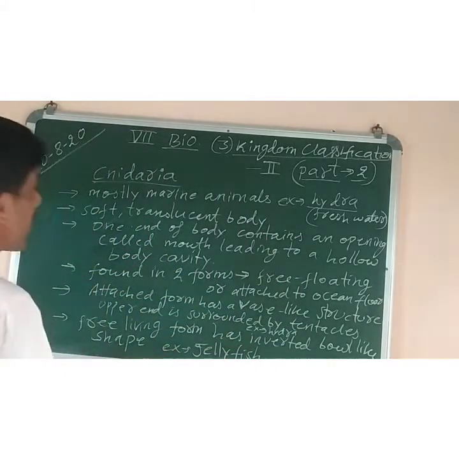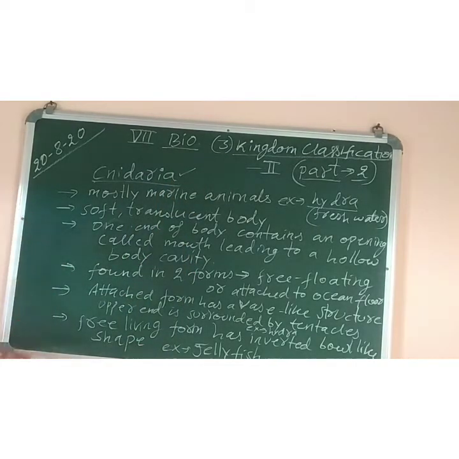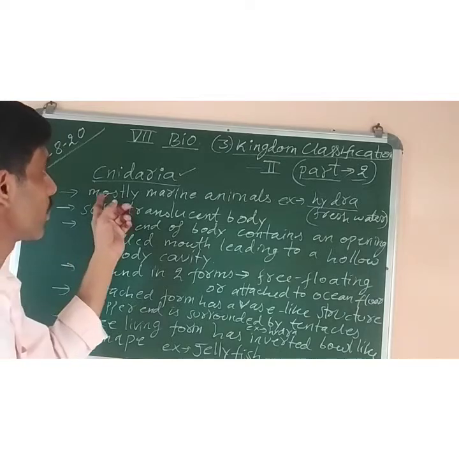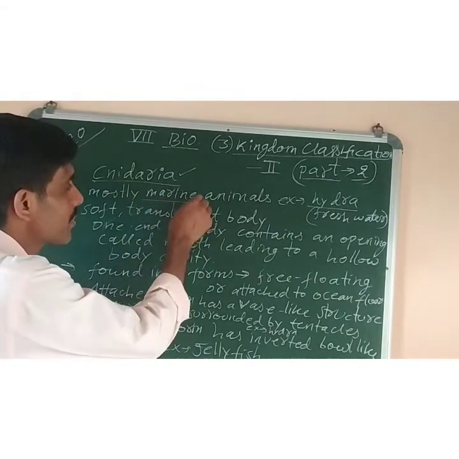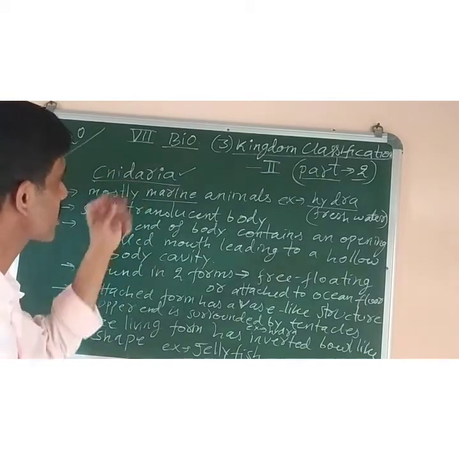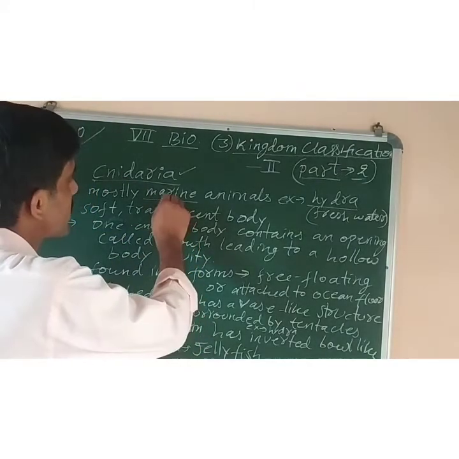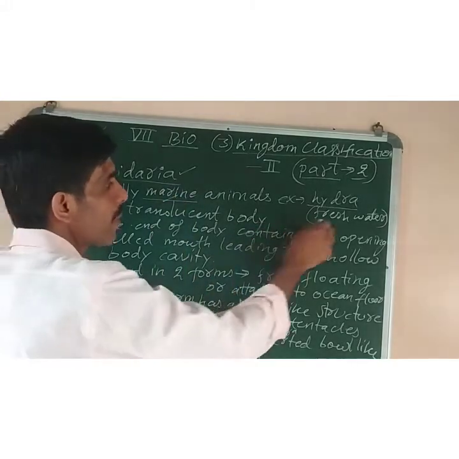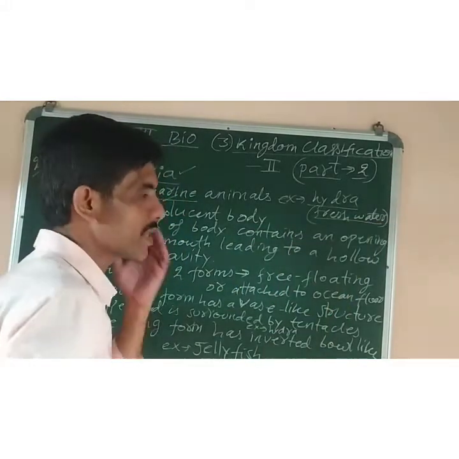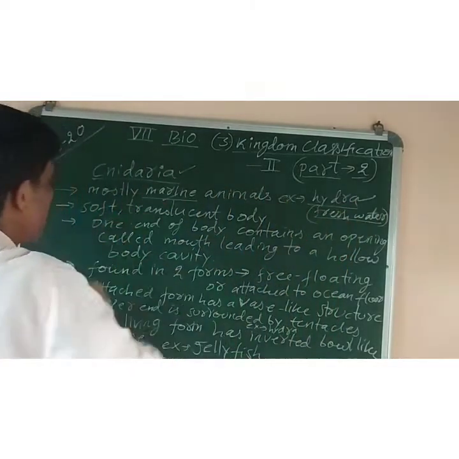Now, the second one we are doing is Cnidaria. Cnidaria consists of animals which are mostly marine. Marine means found in the sea water. Most of the animals which belong to this group or this phylum are found in sea water. But some of them are freshwater. Freshwater means found in the rivers, lakes, ponds. Like Hydra is a freshwater Cnidarian.